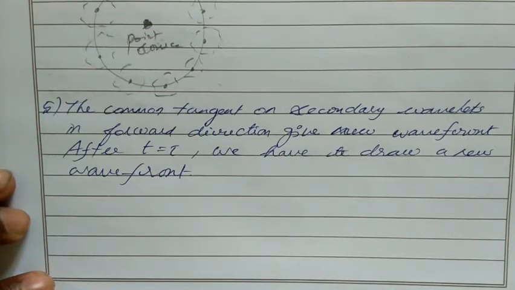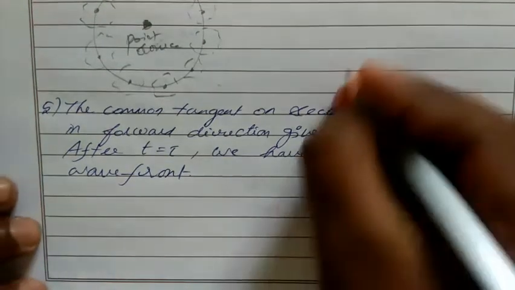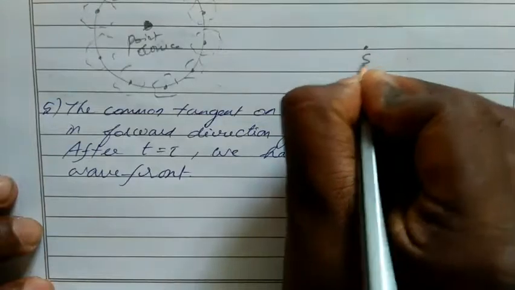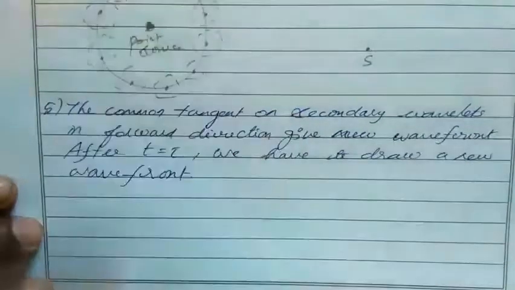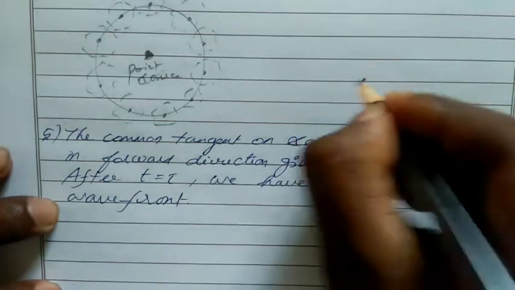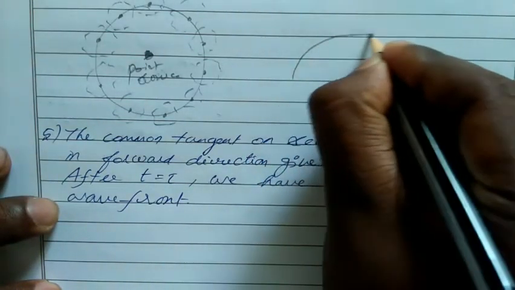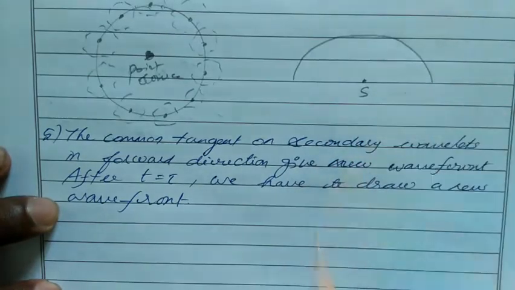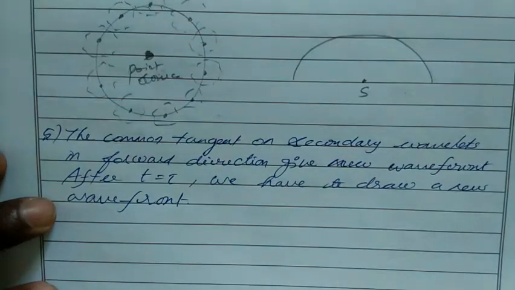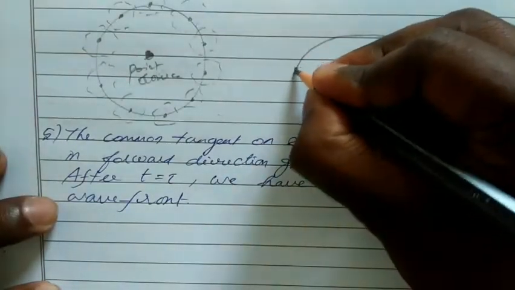The last point: the common tangent on the secondary wavelets in the forward direction gives the new wavefront. After t equal to tau, we have to draw a new wavefront. So we have a source which produces a spherical wave like this. This wave has many locus points.